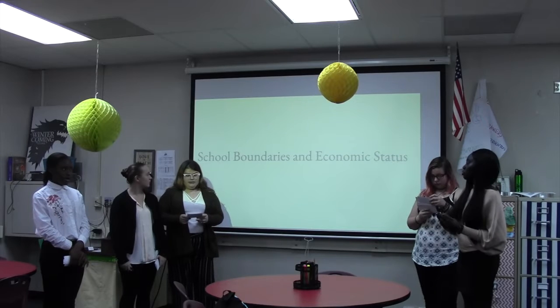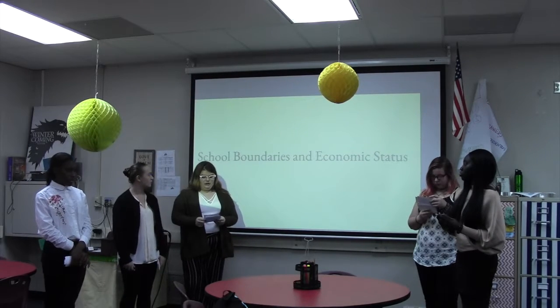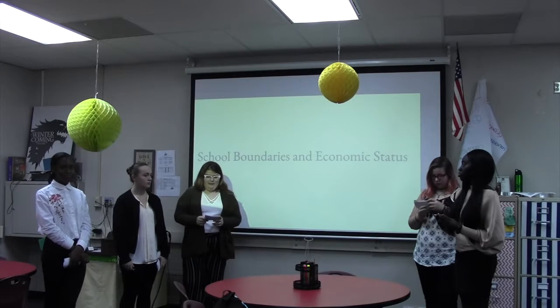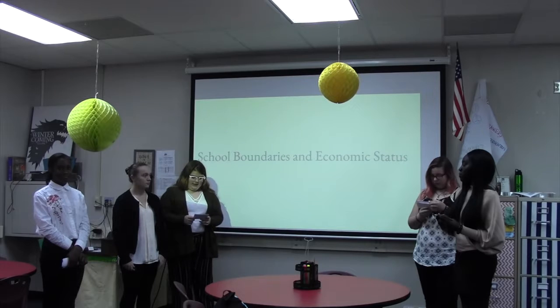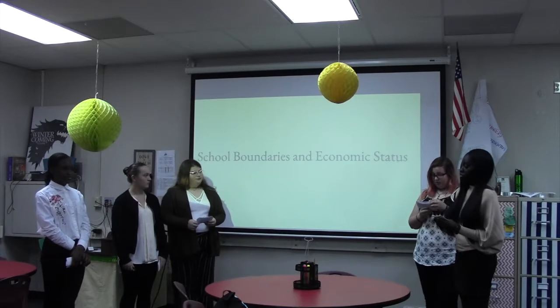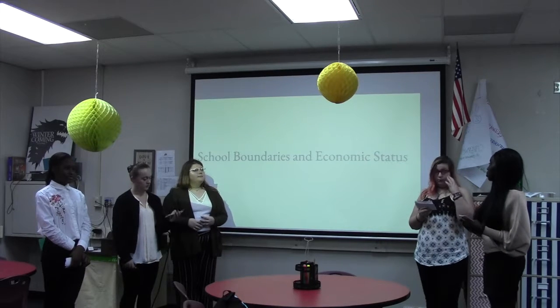This article goes on to state that schools are as segregated as they were 50 years ago. Due to this resegregation, schools have become increasingly more segregated by socioeconomic and racial status, and boundary lines play right into this. School boundary lines seem to be based on poverty. Lower class students are usually in lower quality school boundary lines and vice versa.